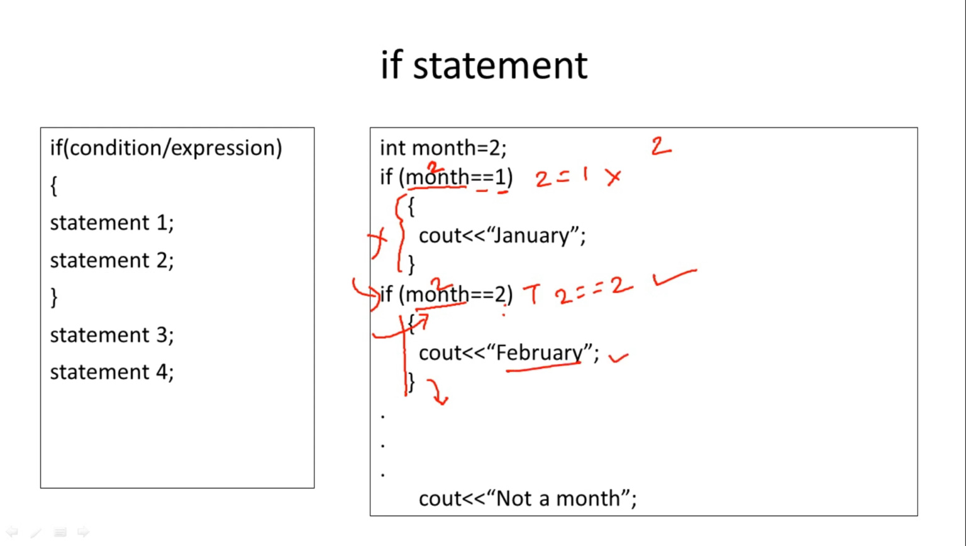Similarly, you can write if statements 12 times: month equal to 1, month equal to 2, 3, 4, 5 up to 12. If the value of month is not equal to any number between 1 to 12, you can write a particular statement to indicate that this is not a month, because months are only 1 to 12. So this is one of the examples.